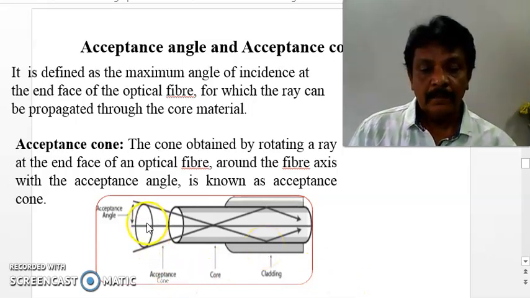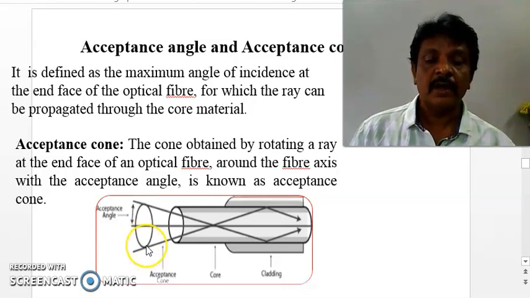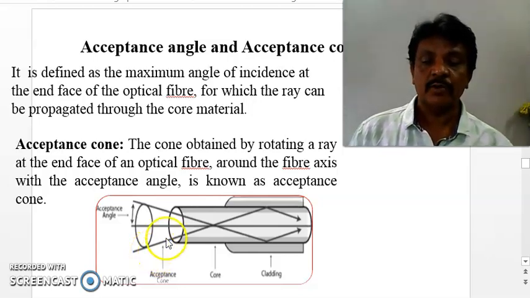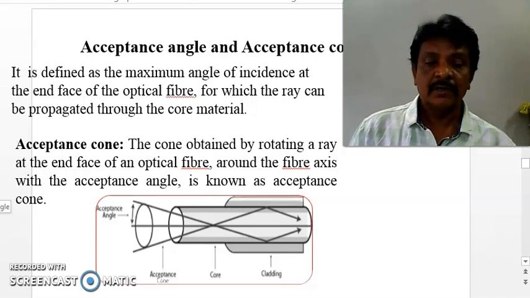The radius of the acceptance cone is called numerical aperture, that is, optical gathering capacity. We will discuss optical gathering capacity after completion of the acceptance cone and its derivation. Let us now derive the acceptance angle expression.